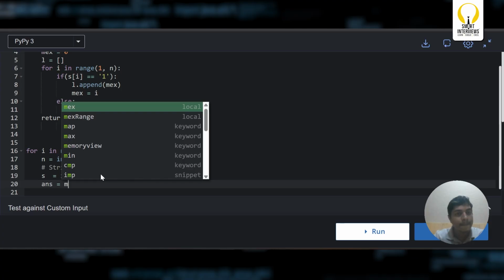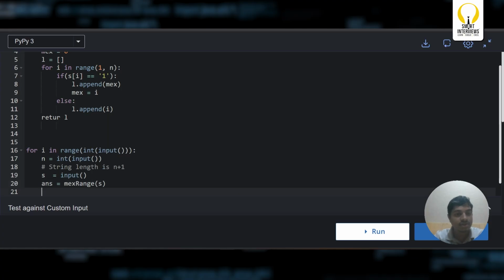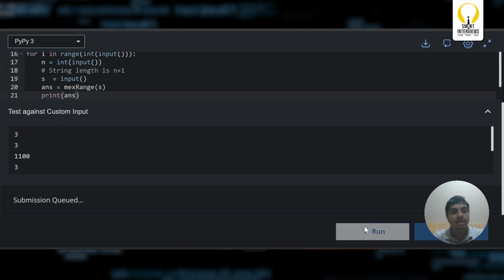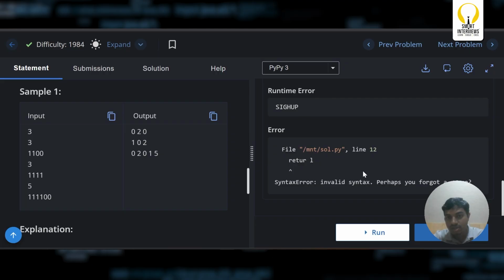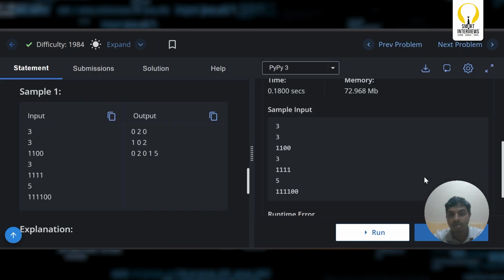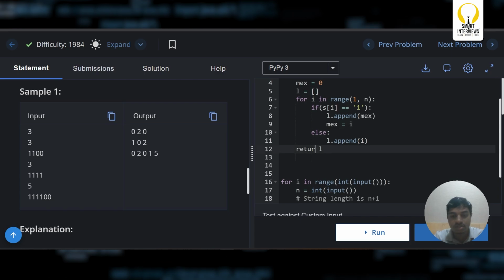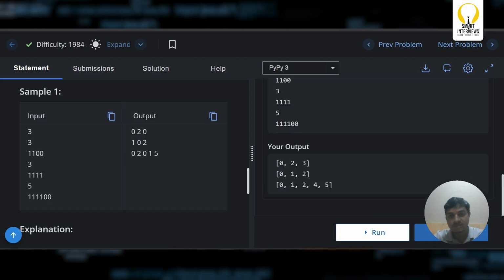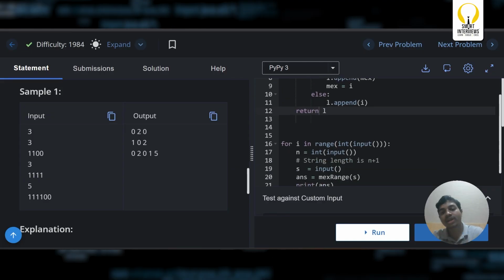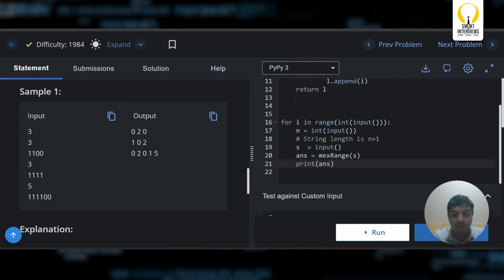Let me take answer equals max range of s, and print answer. Let us run this, minimize the screen. So return L, invalid syntax, forgot a comma. It is return. So we got 0, 2, 3, 0, 1. This should not be in the form of an array. If I want, I can simply print it in single separate characters, or else star on is also fine.